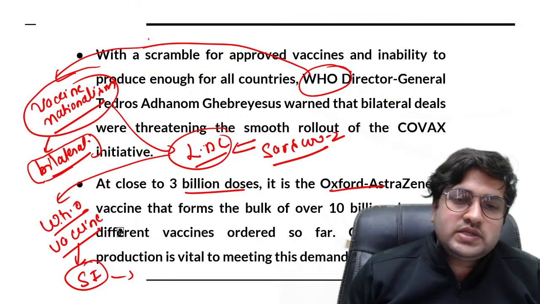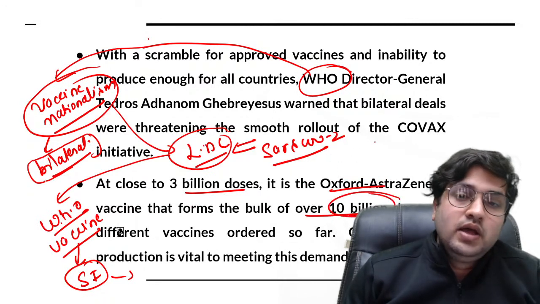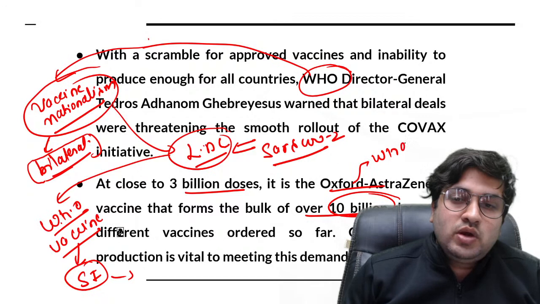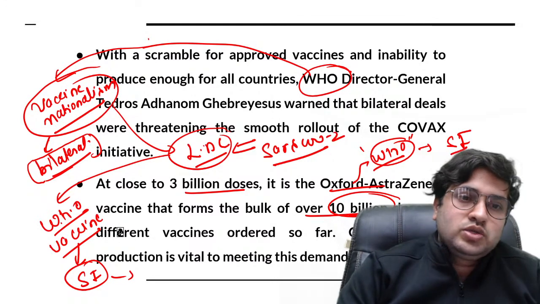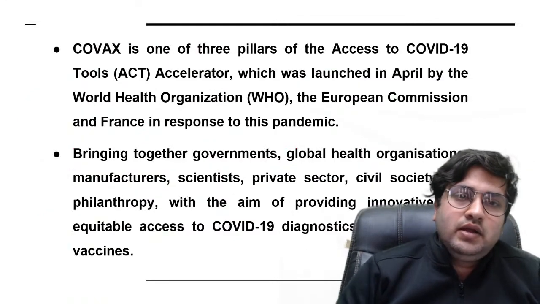It is the Oxford AstraZeneca vaccine that forms the bulk of the 10 billion doses required by the World Health Organization. So a large part of these doses are to be created by the Serum Institute itself. So Serum Institute has an important role so that this pandemic can be ended.